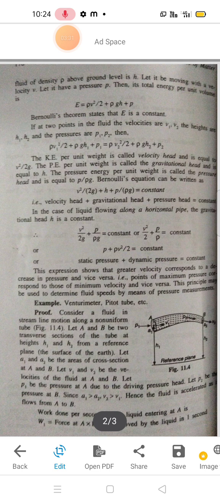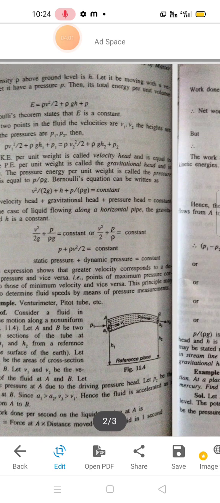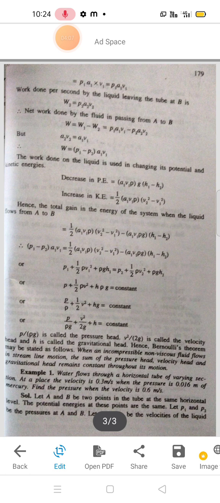Since A1 is greater than A2 and V2 is greater than V1, the fluid is accelerated and flows from A to B. Now we are going to calculate the work done per second at both points, A and B. First we calculate the work done at point A. W1 is equal to the force at A times the distance moved by the liquid in 1 second. So W1 = P1 A1 V1.